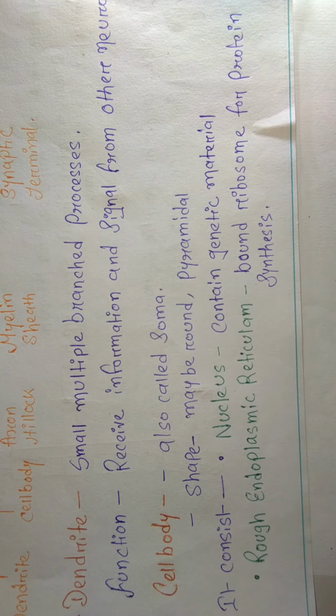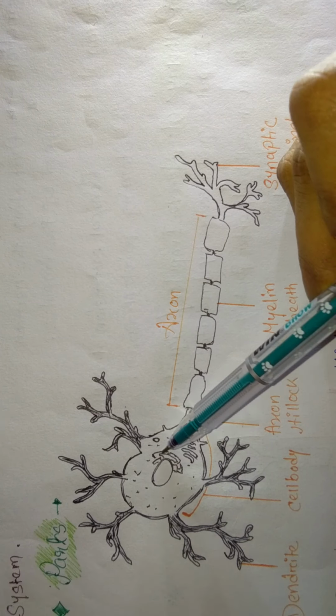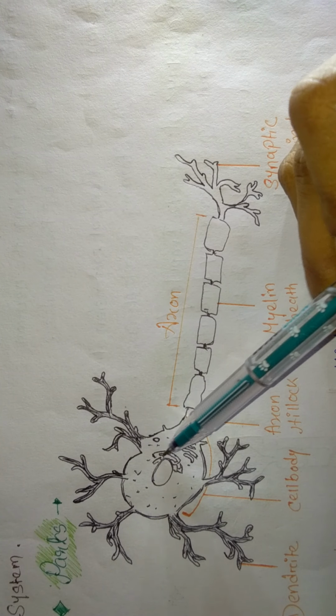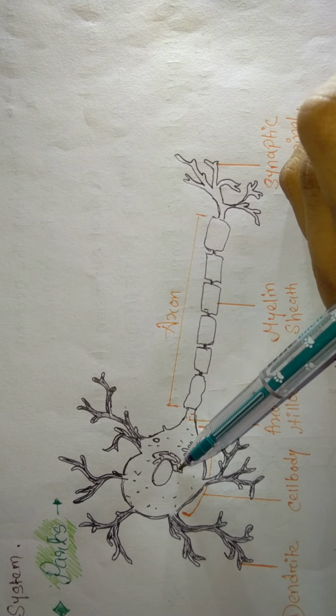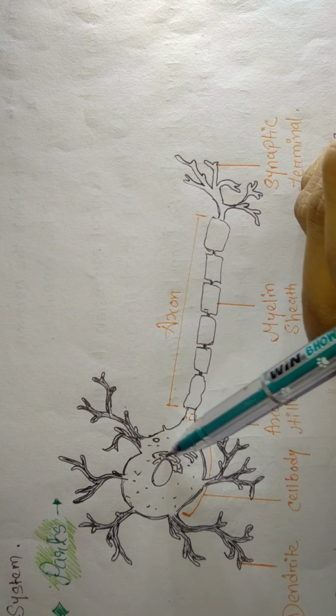Rough endoplasmic reticulum, let me show you. This portion just behind the nucleus is called the rough endoplasmic reticulum. It has bound ribosomes for protein synthesis. Rough endoplasmic reticulum is responsible for protein synthesis.